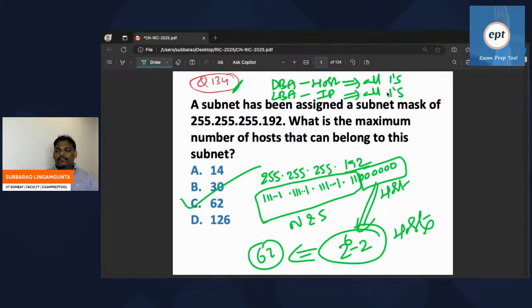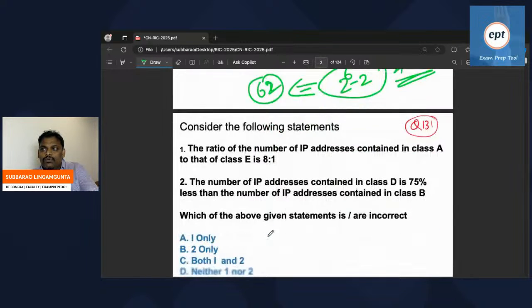Some people are asking how you know that the host is 6 bits. In the subnet mask, how many zeros are there? Those many bits are for the host. Six zeros are there, so 6 bits per host. So 2 power 6 minus 2 hosts are possible, 62 hosts. I think everyone is comfortable with this problem. Let's go to the next.